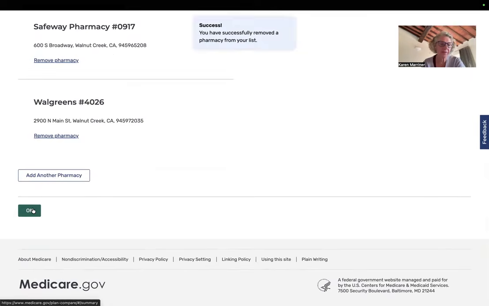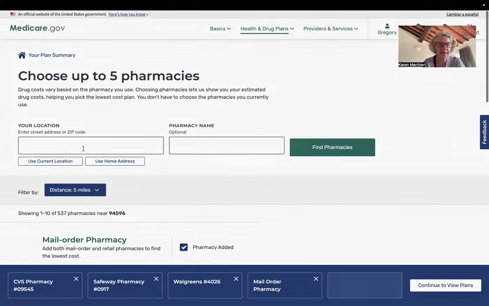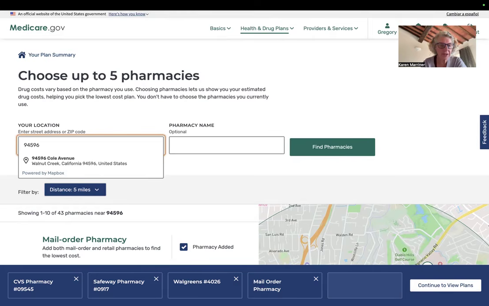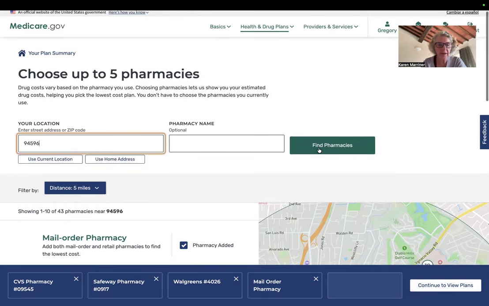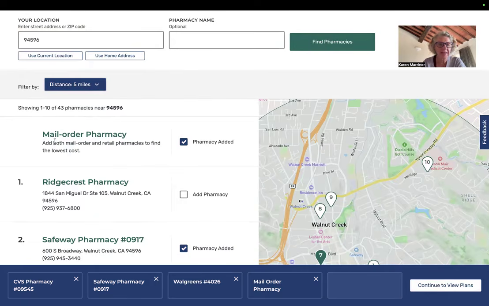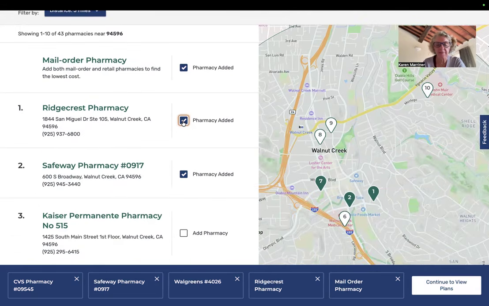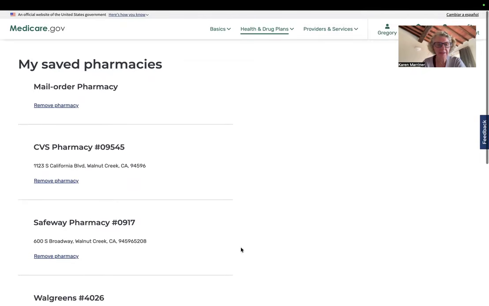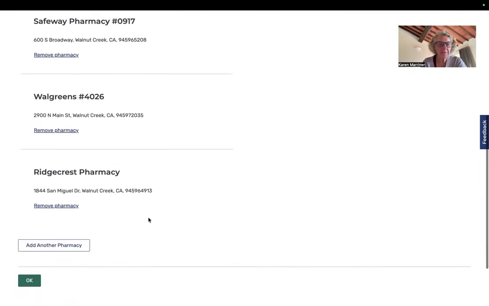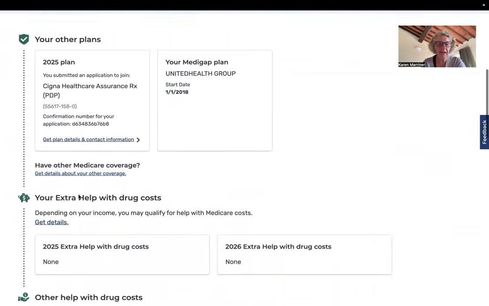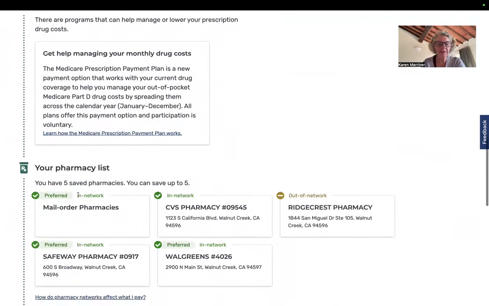And I could say add another pharmacy, put my location, find pharmacies in 94596. Mail order's already checked. I'll put Ridgecrest in, sure. And then continue to plans. So I finished with my saved pharmacies. I say, okay. Now we're going to look at his medications.